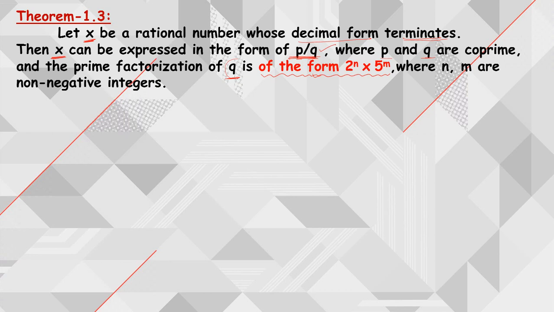From theorem 1.3 we can state that whenever you consider a rational number which is a terminating decimal, and you express it in the form of p by q, then clearly the prime factorization of the denominator will be of the form 2 power n into 5 power m, where n comma m are non-negative integers, right? So whenever you are having a terminating decimal, the denominator of p by q form will always be of this form. So directly we can state this.